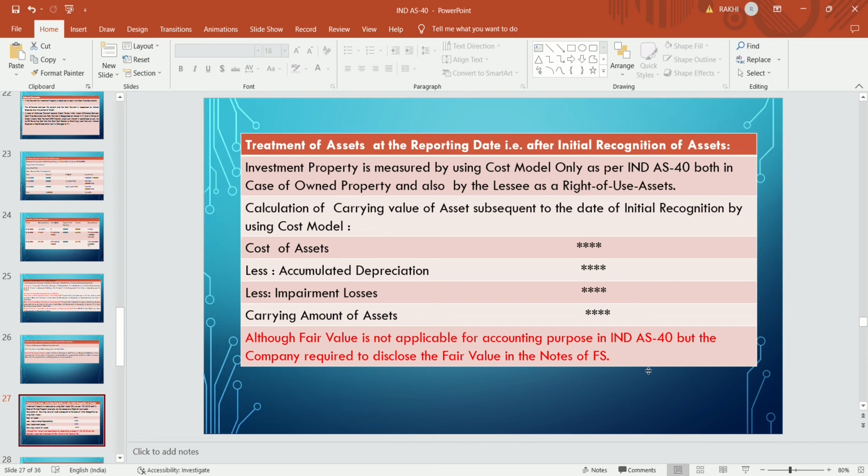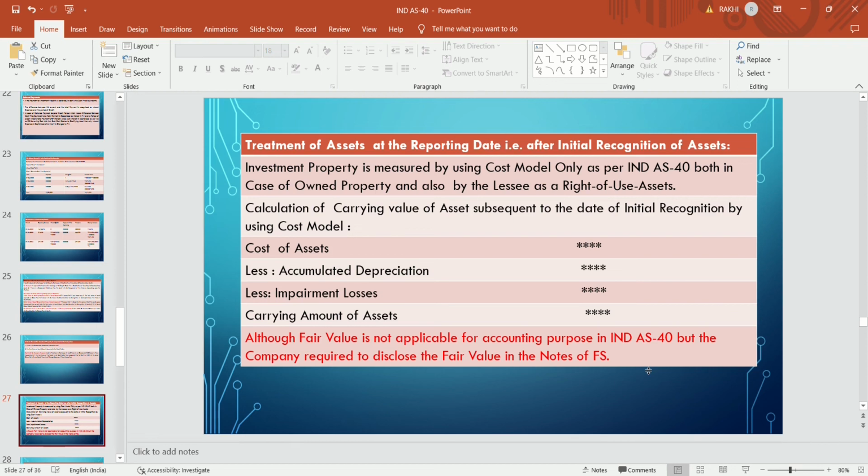For investment property, the company will measure using the cost model only, because as per Ind AS 40, the cost model applies both in case of own property and also a leased out property.